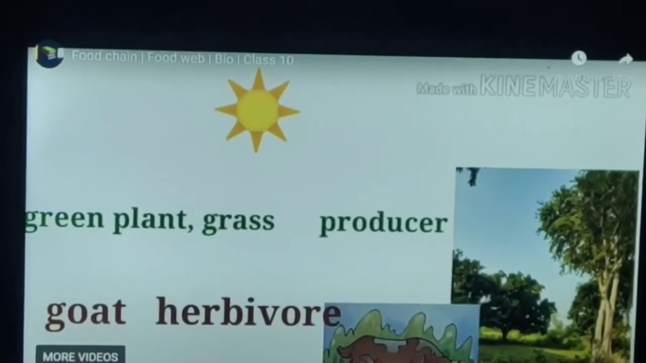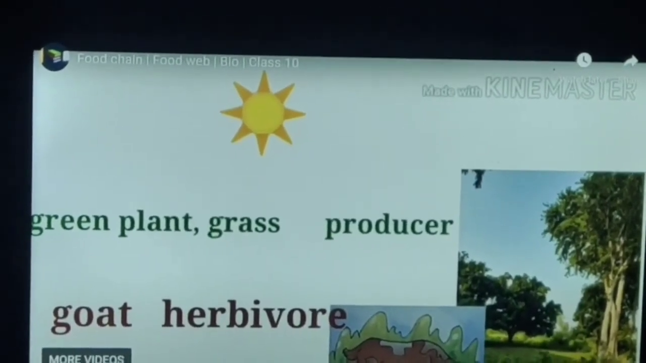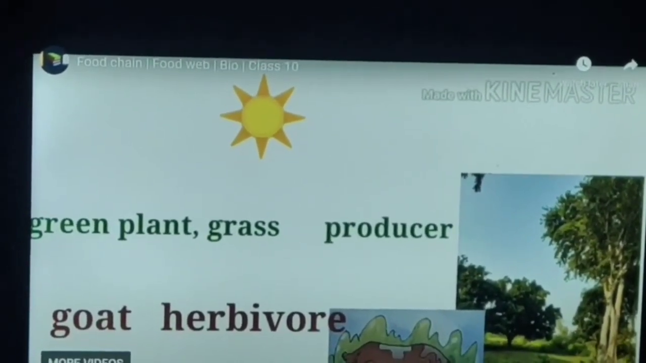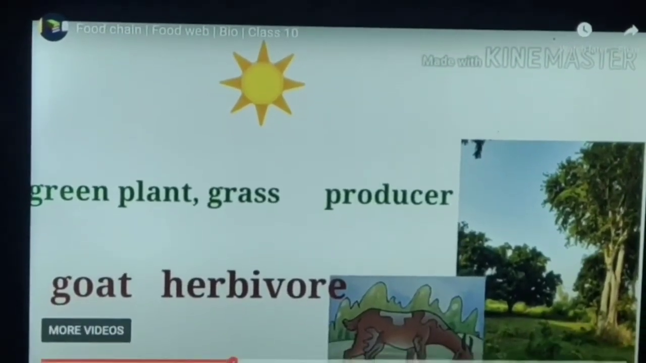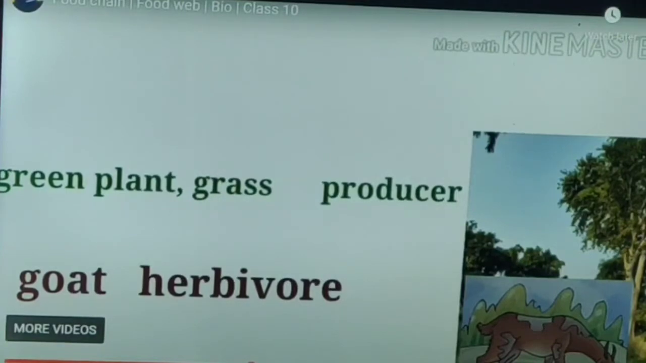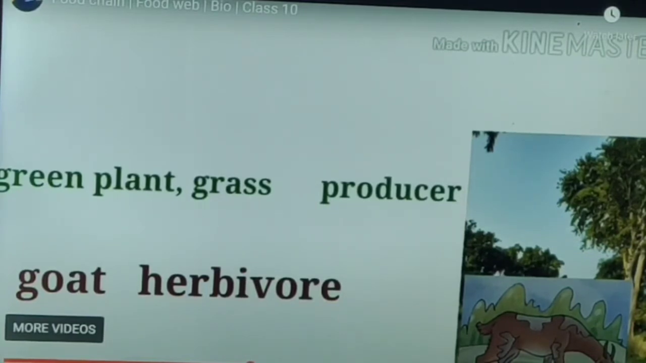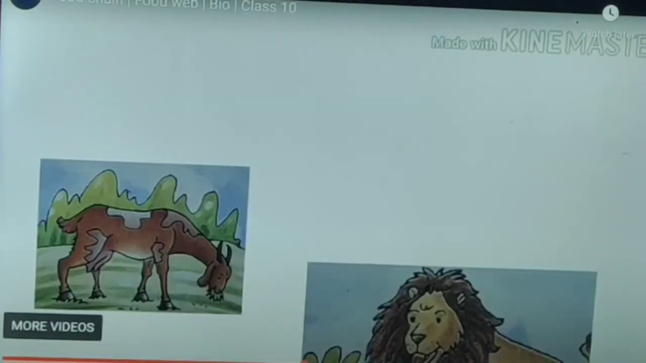For example, green plants and grass are producers, goat is a herbivore. Goat is an example of herbivore. So the green plants come at the first trophic level, and goat, which is a herbivore, comes at the second trophic level. If the goat is eaten by the lion, then lion comes at the third trophic level.